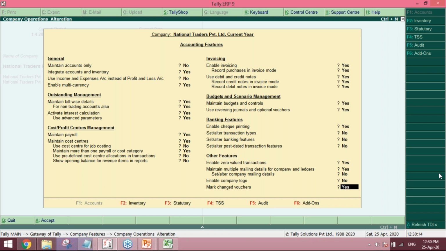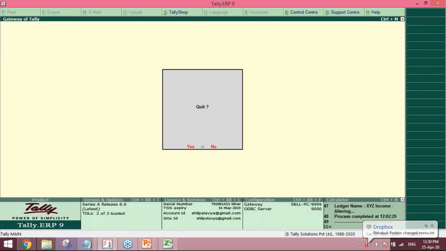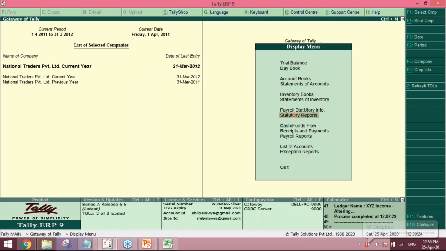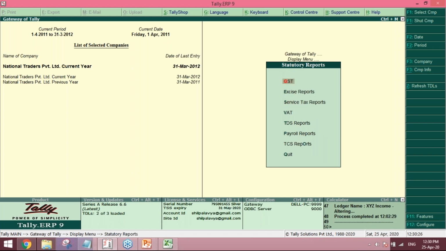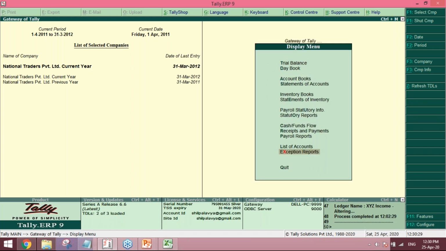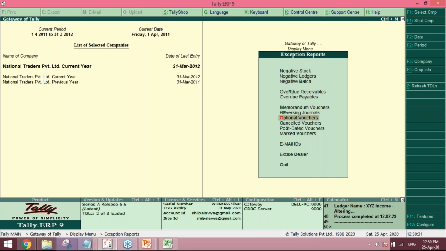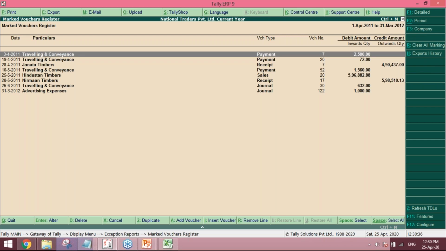Suppose they are all at separate locations, and then by using this feature, you can go here. Can you just show where you get this marked bucket? Display, Exception Reports, Marked Vouchers. And here we get the marked voucher list. So these are the transactions which have been marked as created after that. You can export only these transactions as an XML. You can see they are of different dates. You can export it in XML and re-import it in another company.